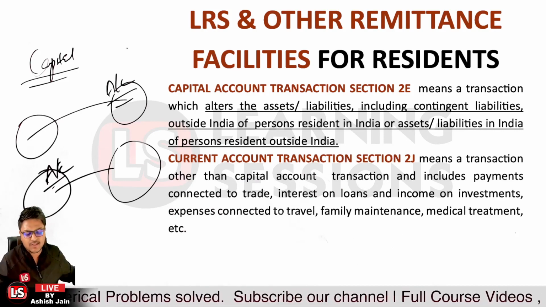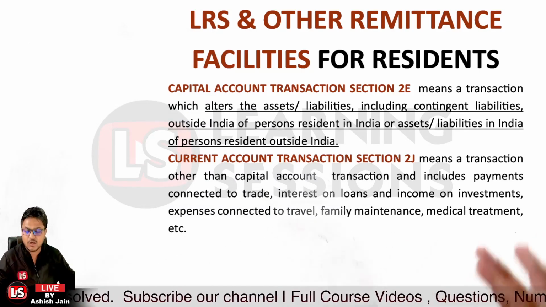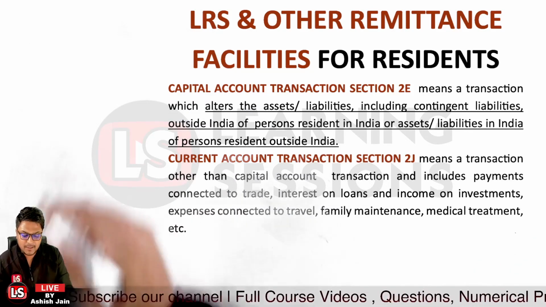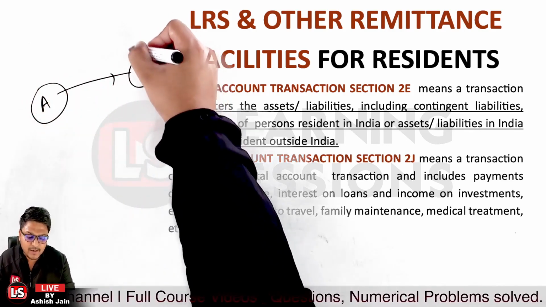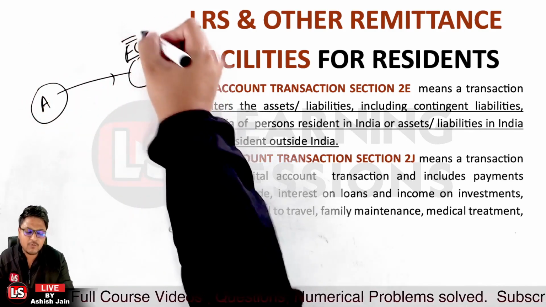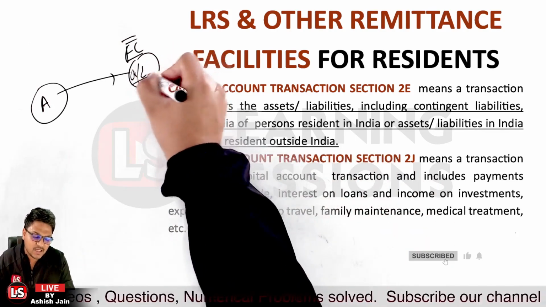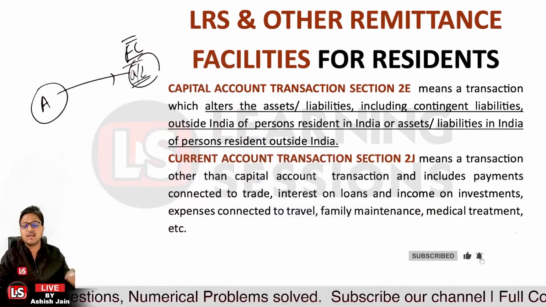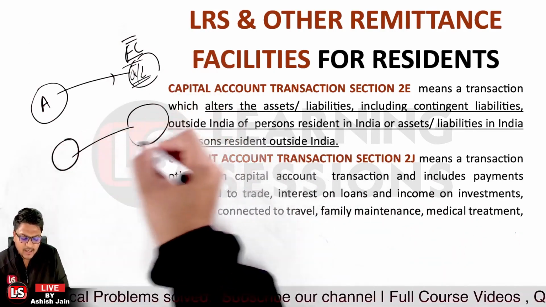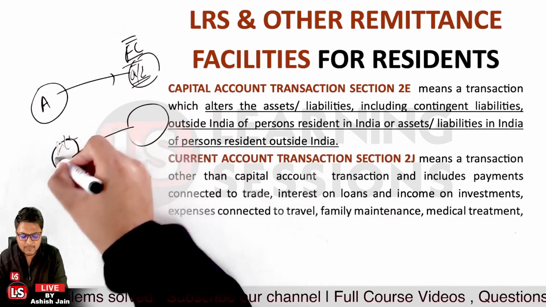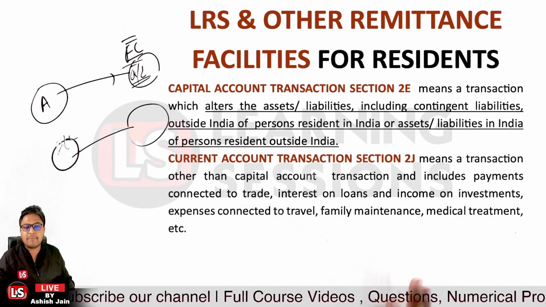Any other transaction which is not a capital account transaction is a current account transaction. Let me give an example. Let's say a person A purchases immovable property in a foreign country. That is a capital account transaction because it alters the assets and liabilities of a person outside India. Also, if an NRI purchases a property here in India, that alters the asset and liability position of the NRI in India, and that will also be a capital account transaction.